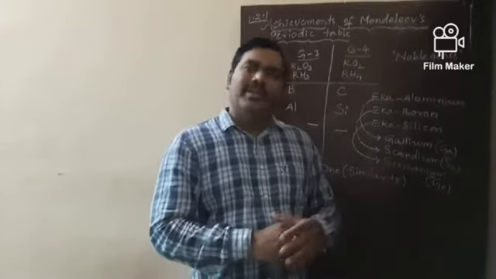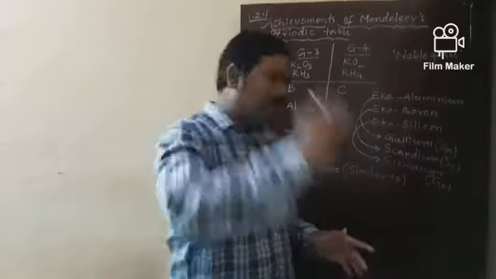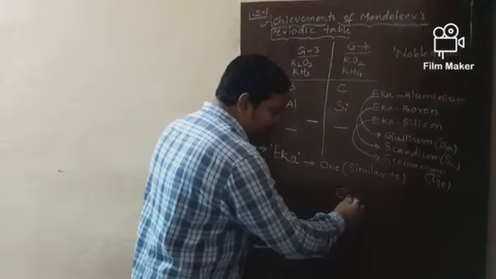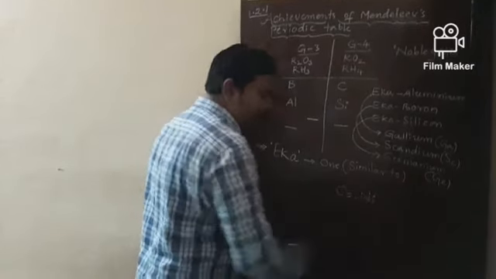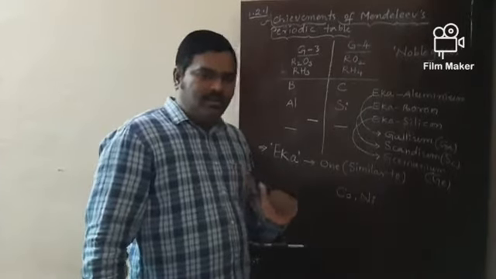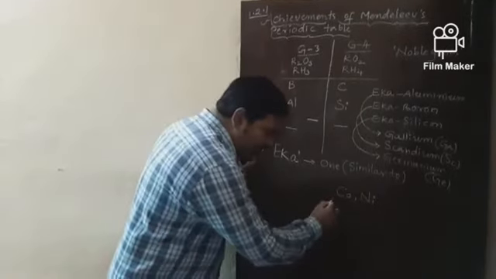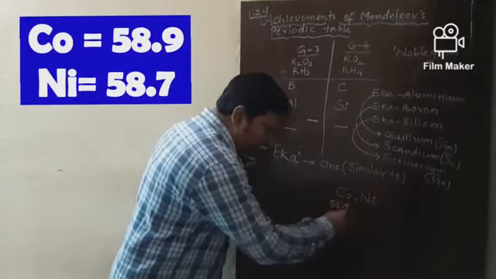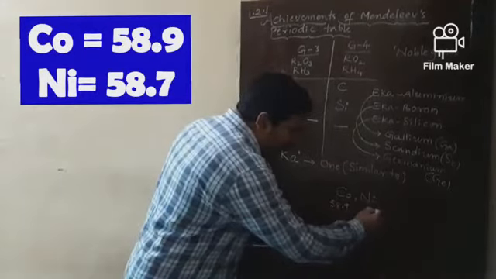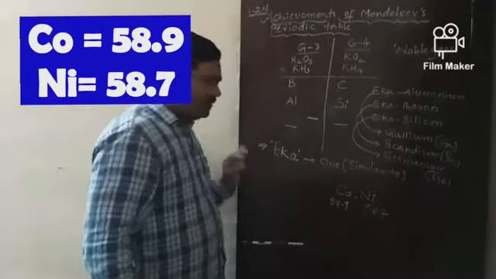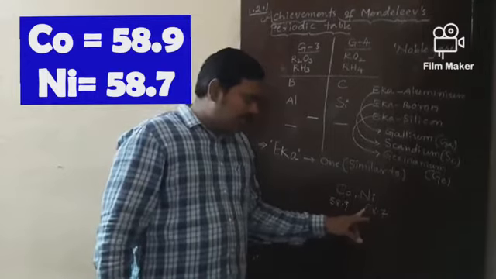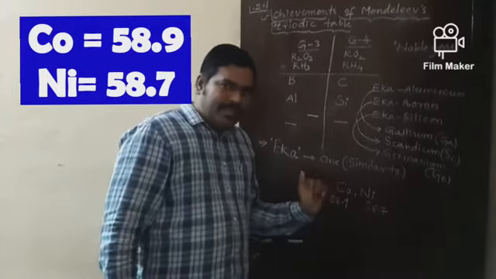In his periodic table, there are two elements in one group like this. See, cobalt and nickel. Okay, two elements, cobalt and nickel. Do you know what is the atomic mass of cobalt? 58.9. And atomic mass of nickel? 58.7. So once again, atomic mass of cobalt is 58.9. Atomic mass of nickel is 58.7.